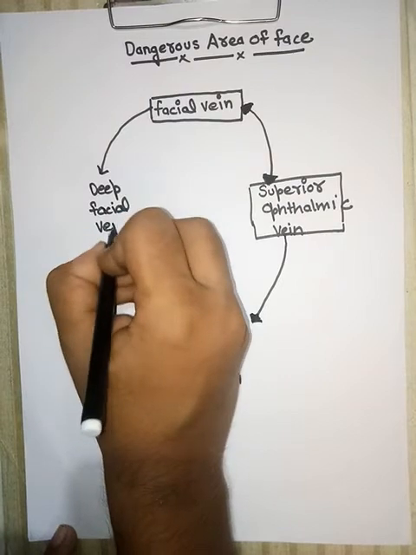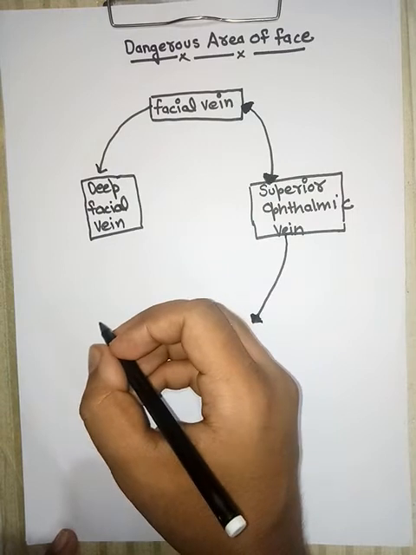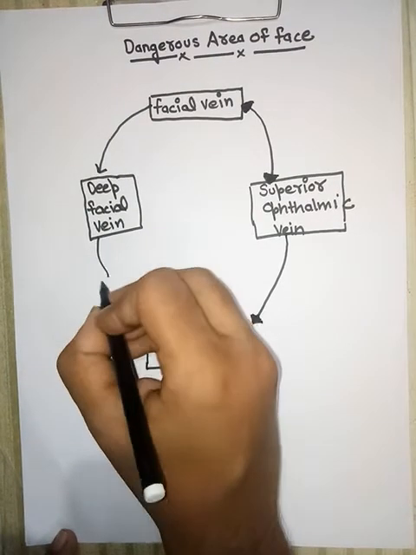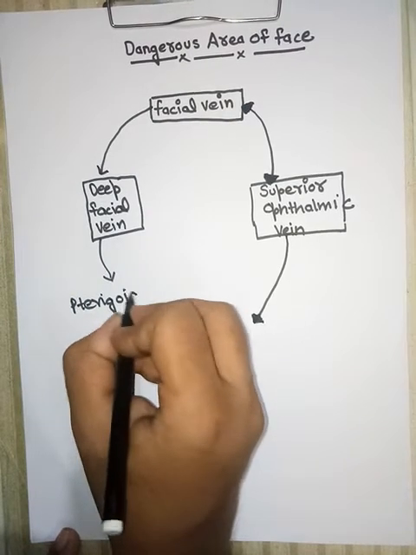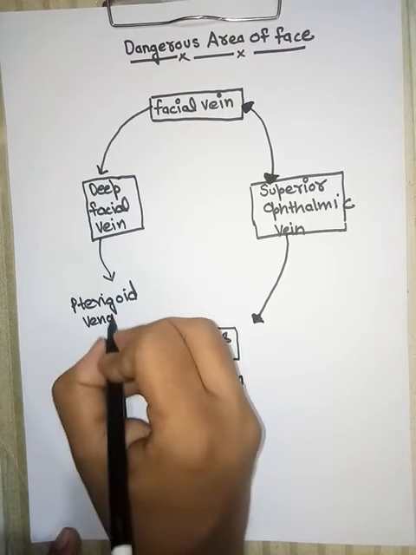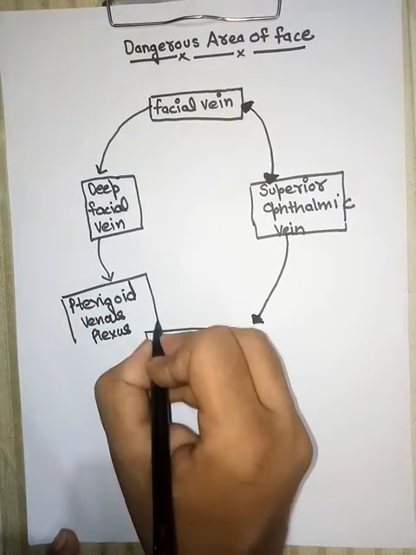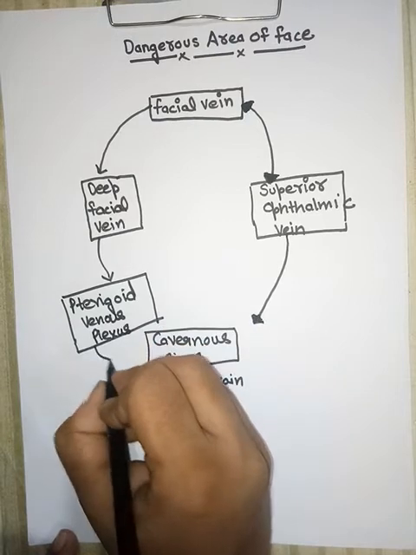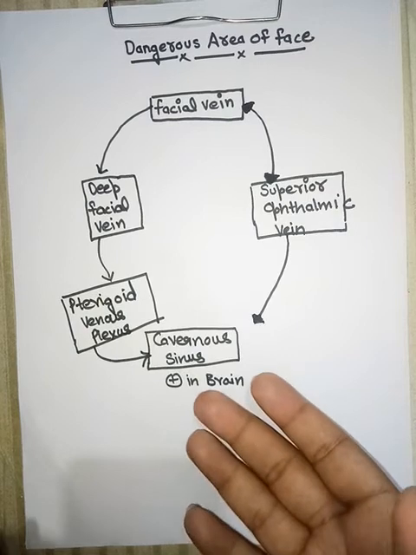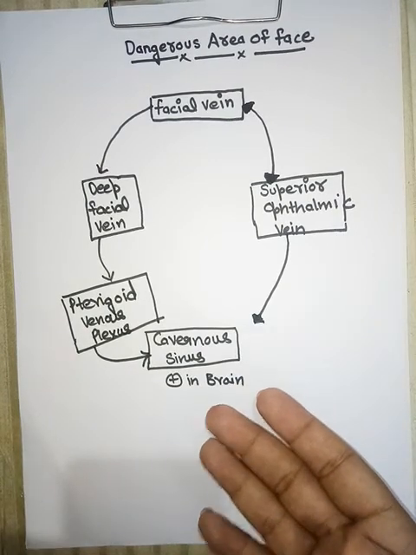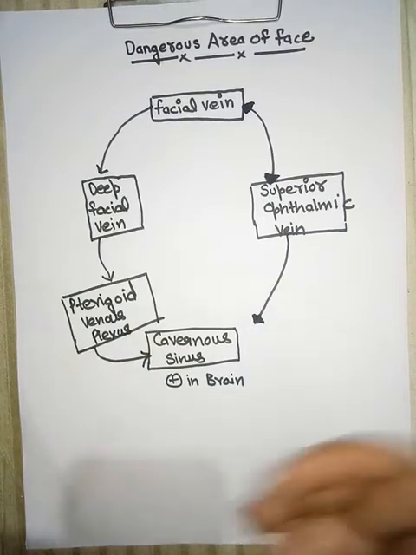This deep facial vein, through the pterygoid venous plexus, spreads infection to the cavernous sinus, which I already told you is present in the brain. So abnormality in the brain occurs.